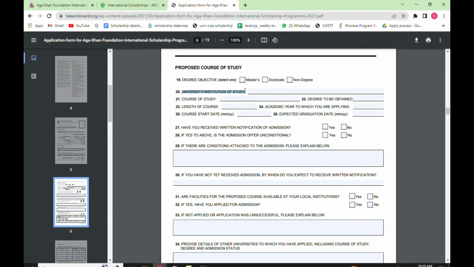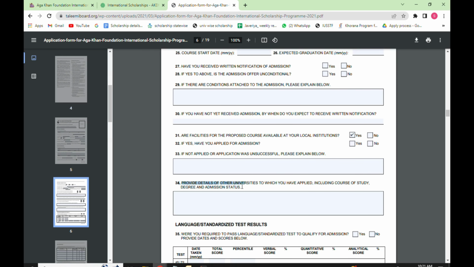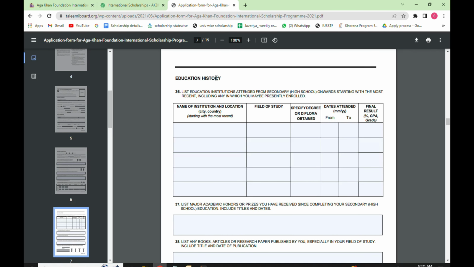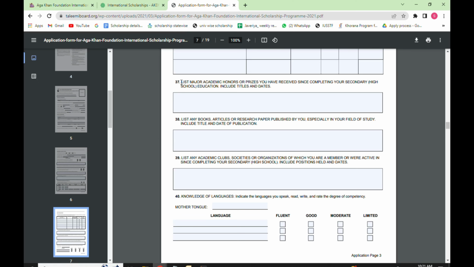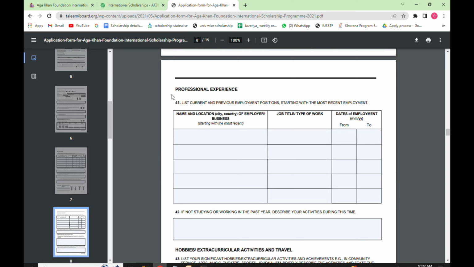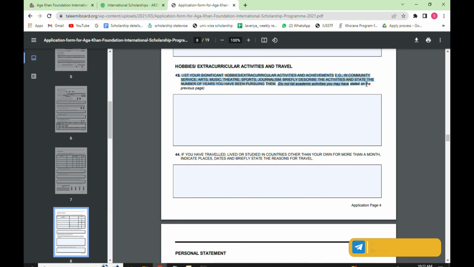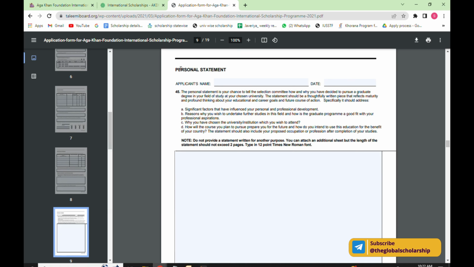Then later enter the details regarding proposed course of study like degree objective, university or institution name of study, course of study, so on. Information is asked to you. Just go on explaining one by one. Later, enter the details regarding language or standardized test results. Then after that, enter the education history like name of the institution and location, field of study, specified degree, dates attended and final result of the courses. After that, enter your professional experience like list of current and previous employment positions starting with the most recent employment. Then enter your hobbies and extracurricular activities, and after that take out the personal statement.